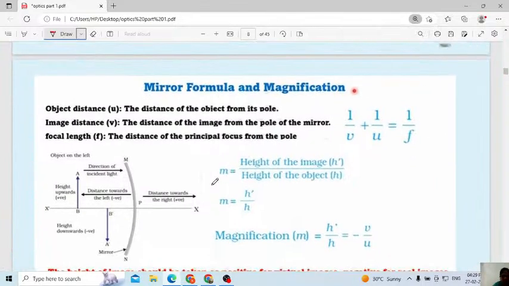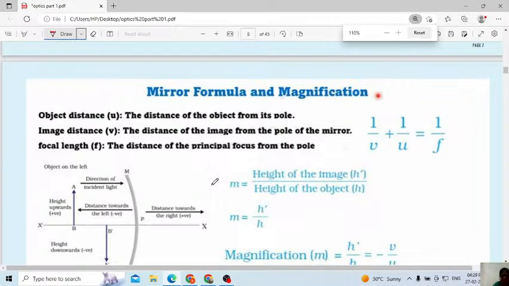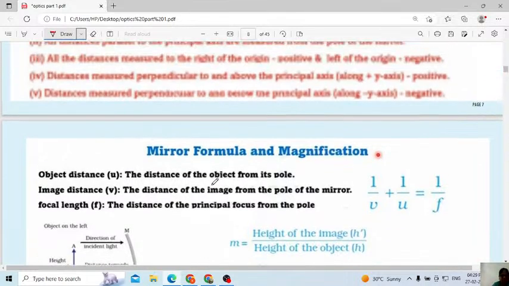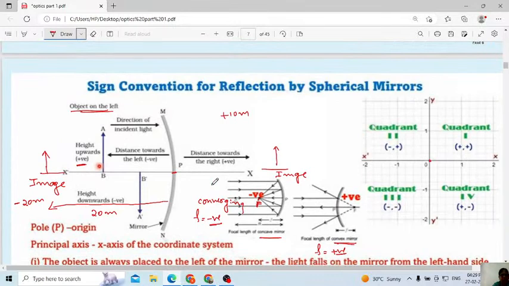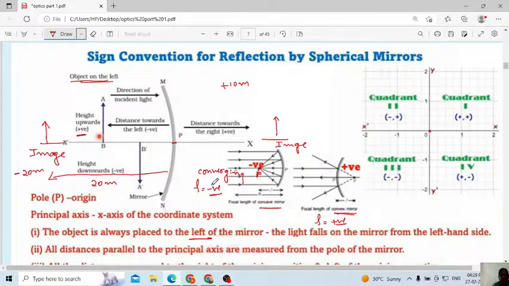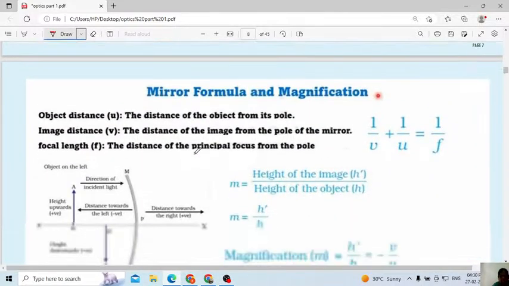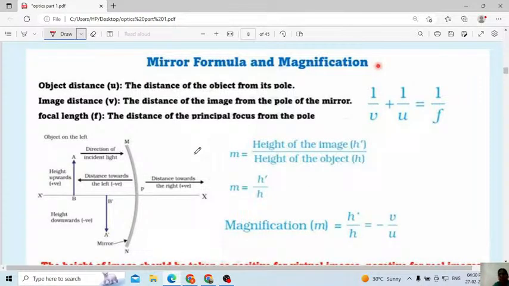Next important thing I will move on to: mirror formula and also magnification. Up to here, everyone understood? No doubt? You don't have any doubt? Remember this one, it will be easy for you. Otherwise, you can correlate this one with your coordinate system. If you are able to remember easily, then you can remember it. Next one, mirror formula and also magnification.